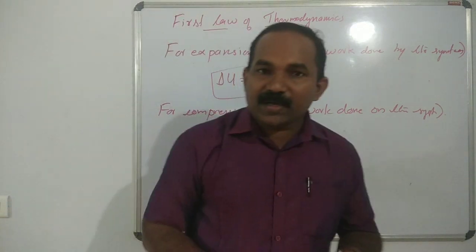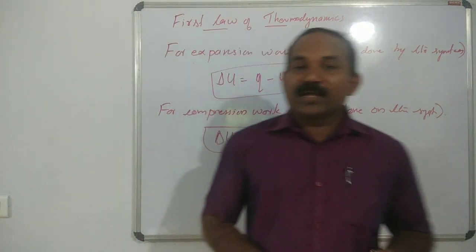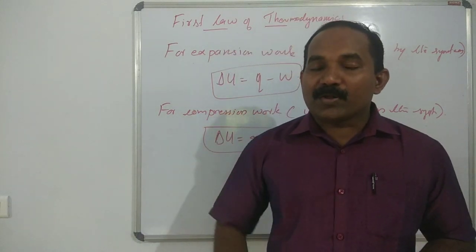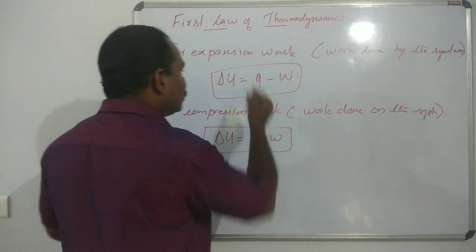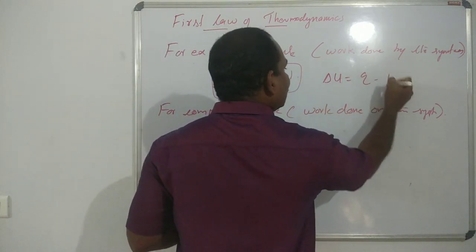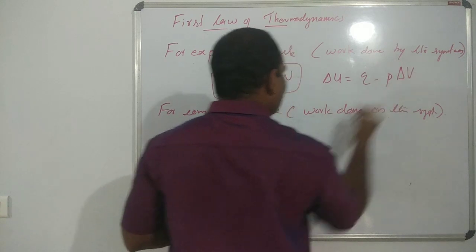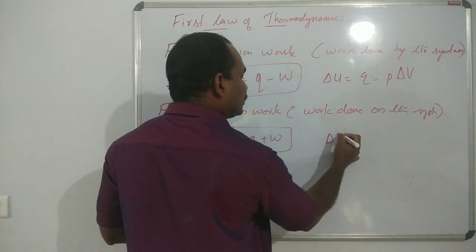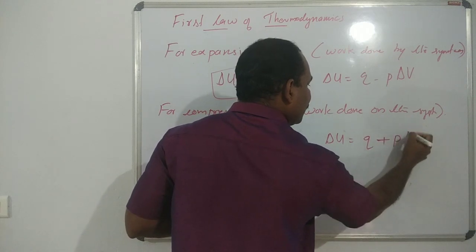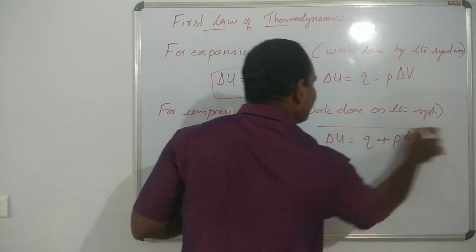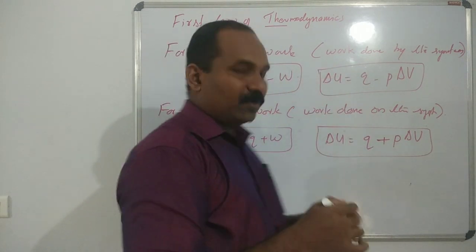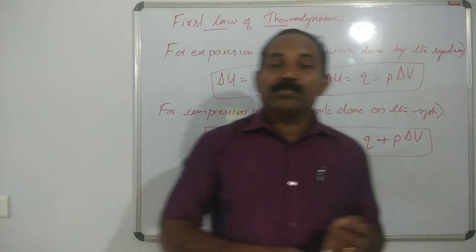For expansion work, delta U is equal to Q minus W, or one more equation you have to write, delta U is equal to Q minus P delta V. For compression work, delta U is equal to Q plus P delta V. So these equations are very important for doing problems.